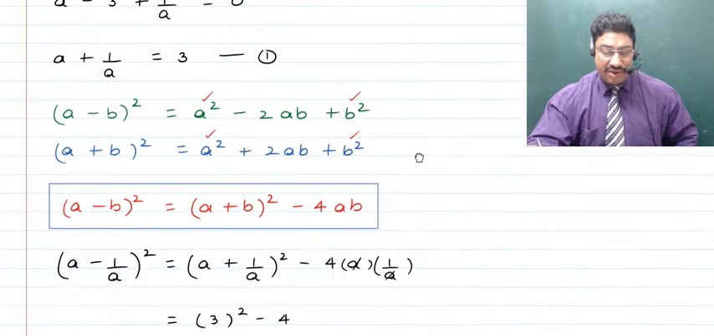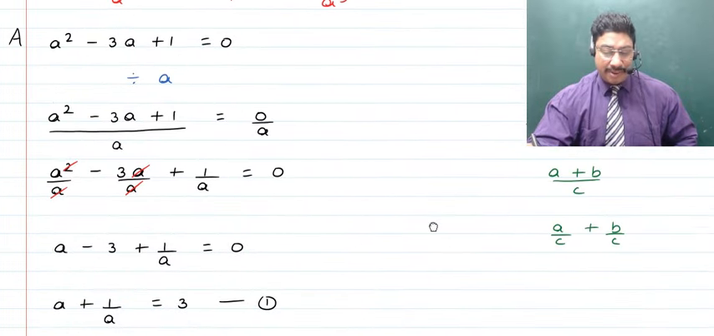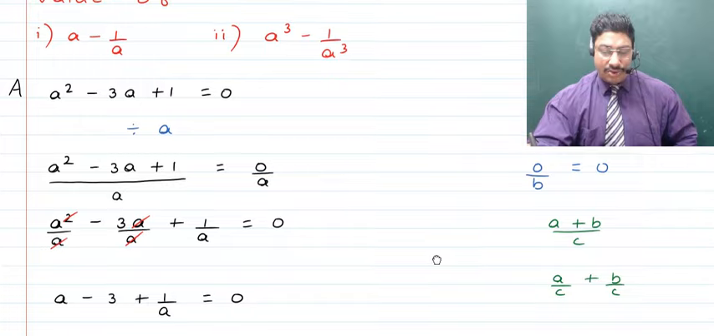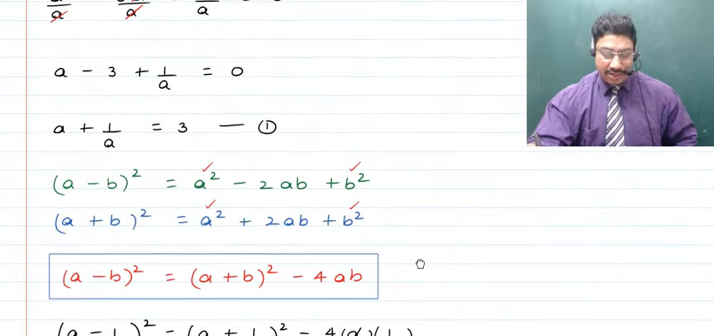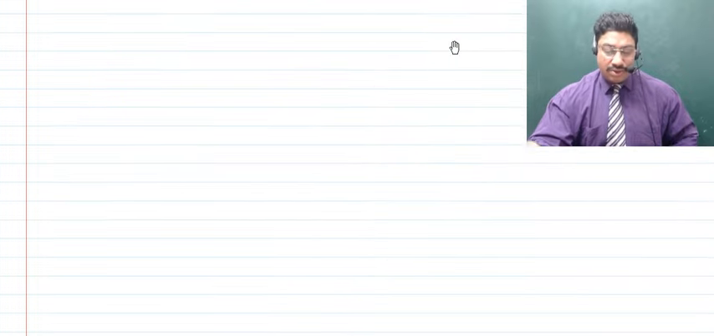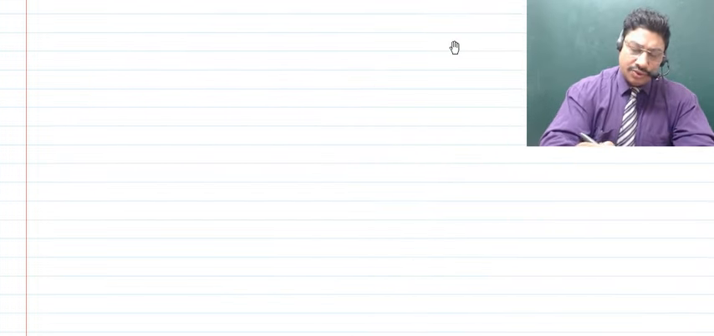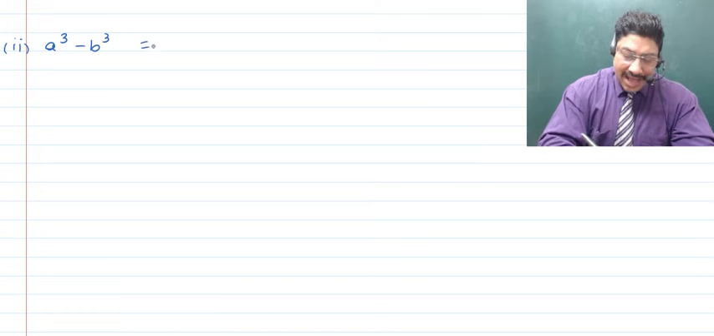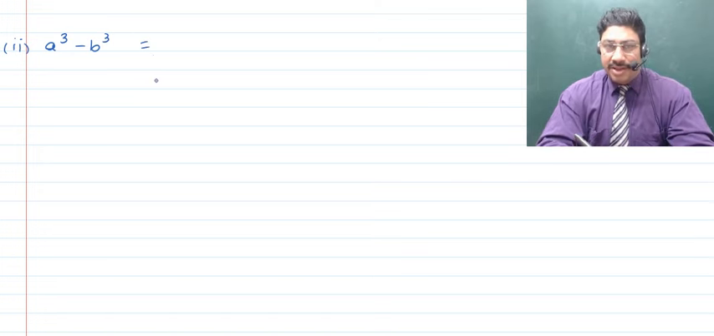Now children, after you have this, you have to come to the second part, where we've got to find out a cube minus 1 upon a cube. Remember, I told you a formula for this, and that is what we are going to use here. So for the second part children, first I'll be telling you about the formula. That is, if you talk about a cube minus b cube, then that is equal to how much?